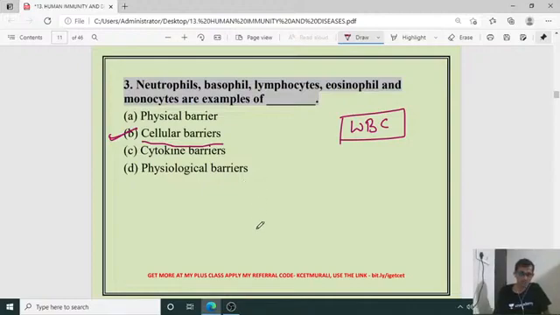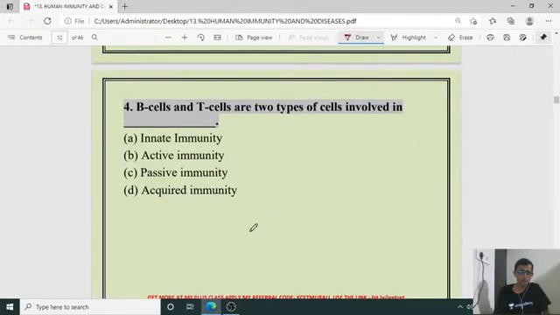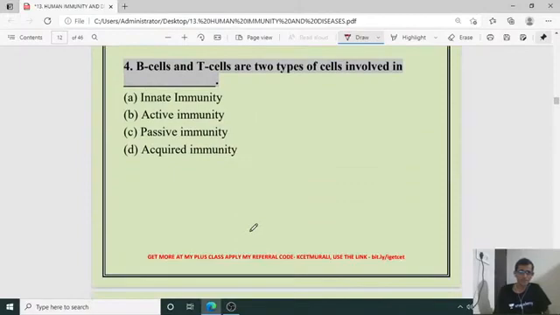So the right answer for the third one is B. And the fourth one: B cells and T cells are two types of cells involved in which kind of immunity? B cell or B lymphocyte.